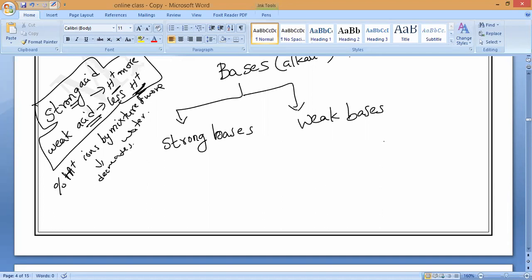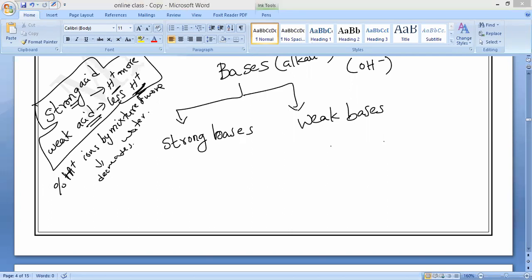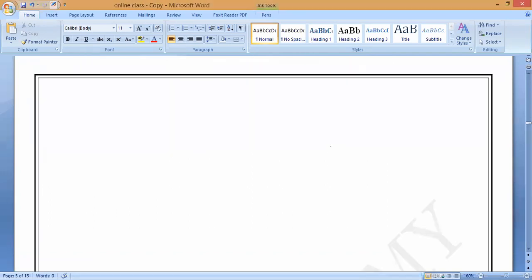Now, bases means OH minus ions. Based upon this, can you say what strong bases and weak bases are? Sir, when dissolved in water, it produces more OH ions. No OH ions in strong acids. What are you talking about? Your bases. Is it completely ionizing into OH? Yes, sir, completely ionizes in water, sir. It dissociates in water.